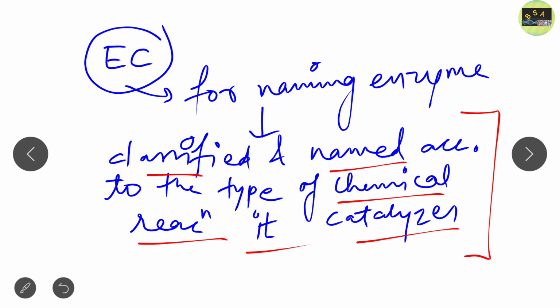Clear? Now, the Enzyme Commission has given each enzyme a number with 4 parts. For example, 2, 3, 4, 5.